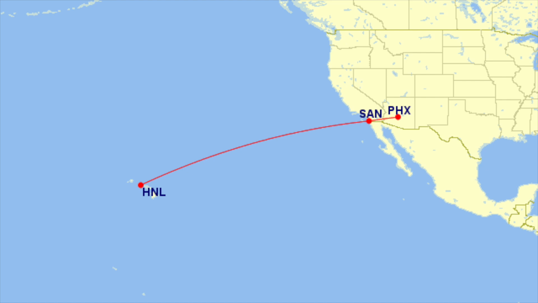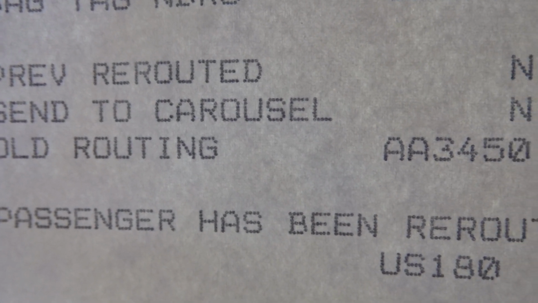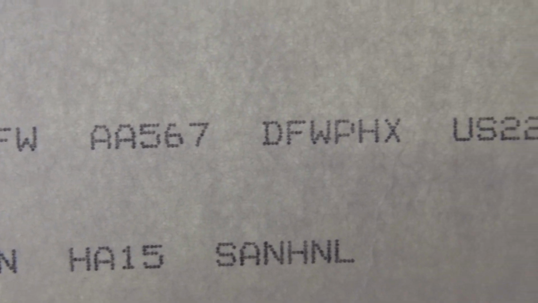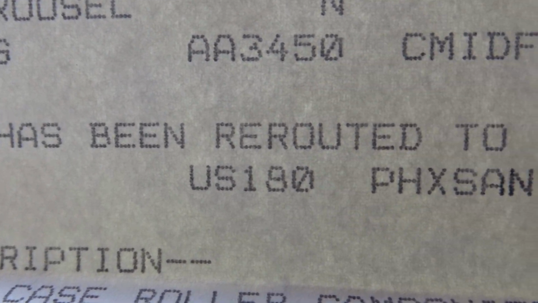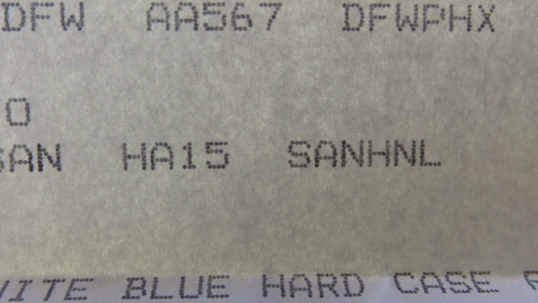No, we were rebooked via San Diego, and my dad held on to all the documents that showcase our rebooked itinerary. On this fax document, you see listed here our original itinerary, AA3450 to AA567 to US 22. Written directly below that, we see passenger has been rerouted onto the new flights US 180 to San Diego and then Hawaiian 15 to Honolulu.